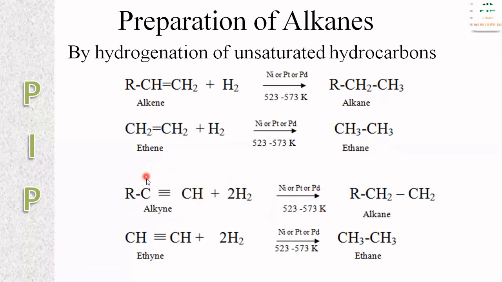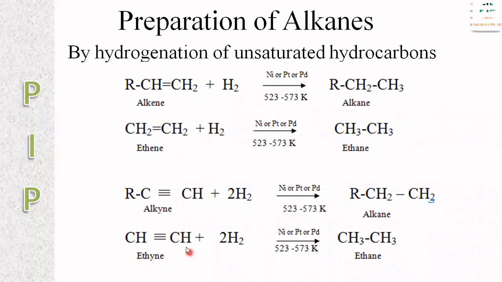Two hydrogen atoms are added at this carbon atom and two hydrogen atoms are added at this carbon atom. So R-CH2, the triple bond becomes single bond, CH3. So what is the product? R-CH2-CH3. So alkyne is converted into alkane.